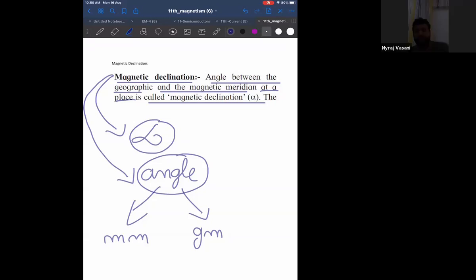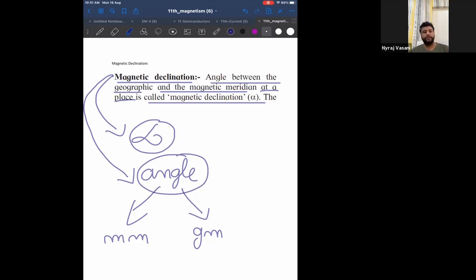The next doubt that I have got is from Shreyash. What is a magnetic dipole? Shreyash, what do you want me to explain? What is a dipole? Let me know, give me the details. So, what is a magnetic dipole? What is the meaning of dipole? Dipole means two poles.